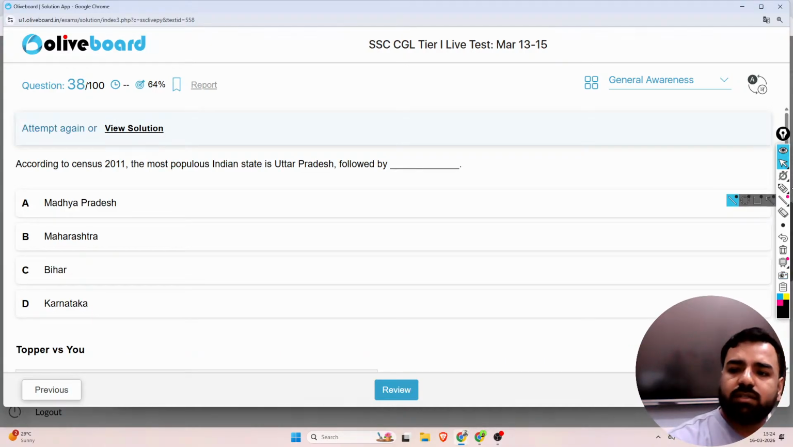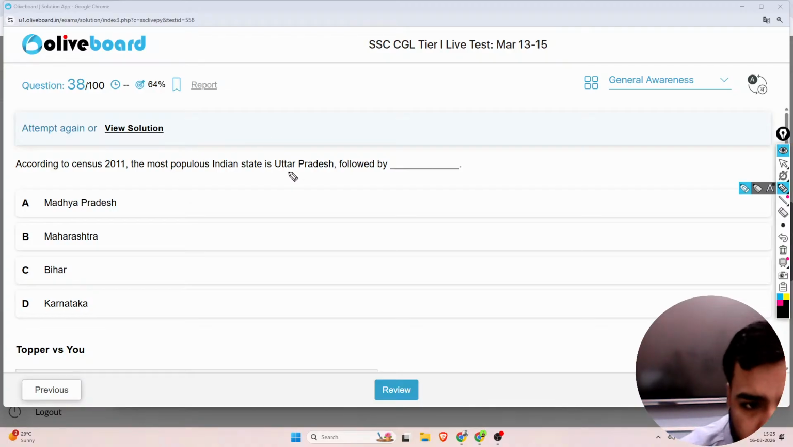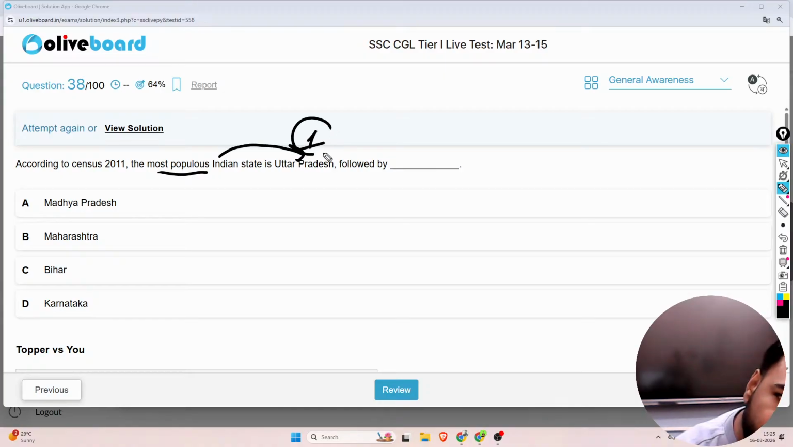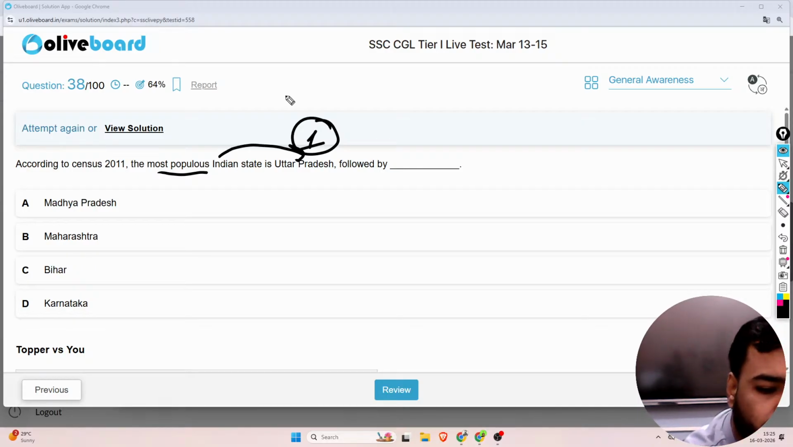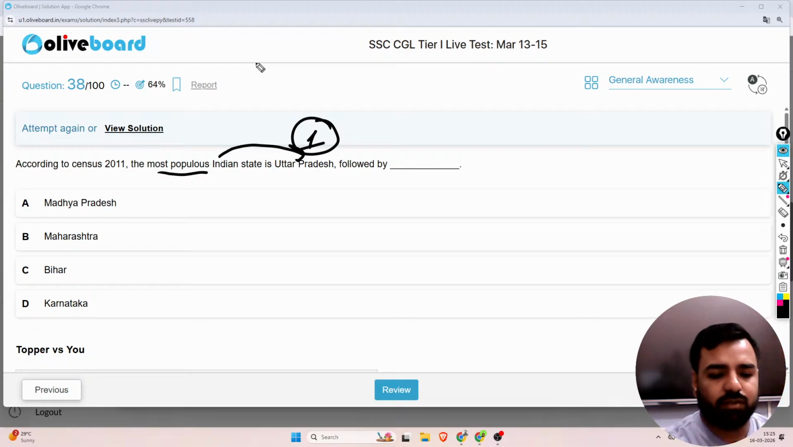The next question is, according to the Census 2011, the most populous Indian state is UP, we are correct, and it is followed by a dash. So guys, what will come in the second position? Any answers for the same? What will be in the second position? So guys, the second position belongs to Maharashtra, right? But yes, I need to explain something. So please tell me what should be the correct answer.